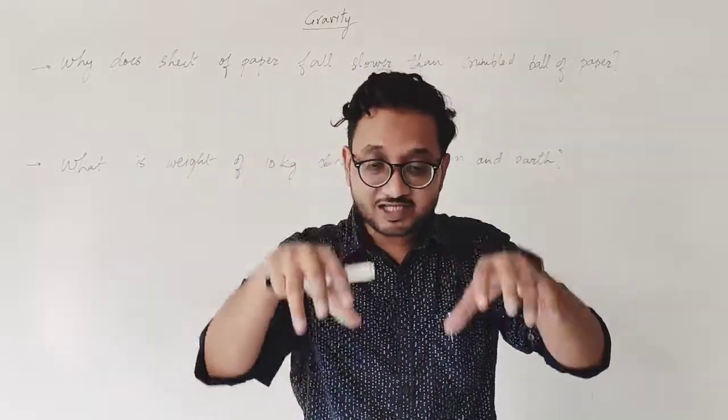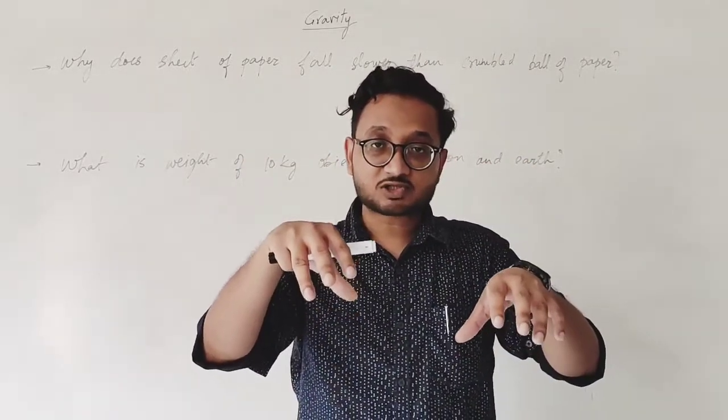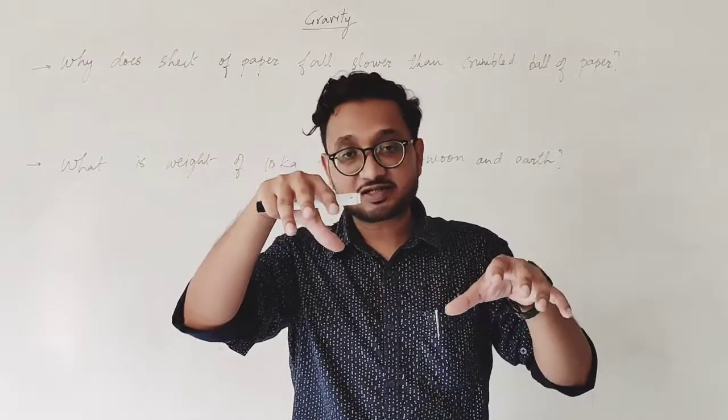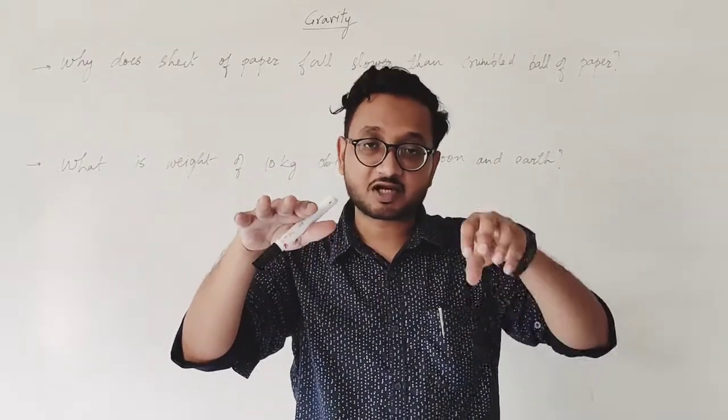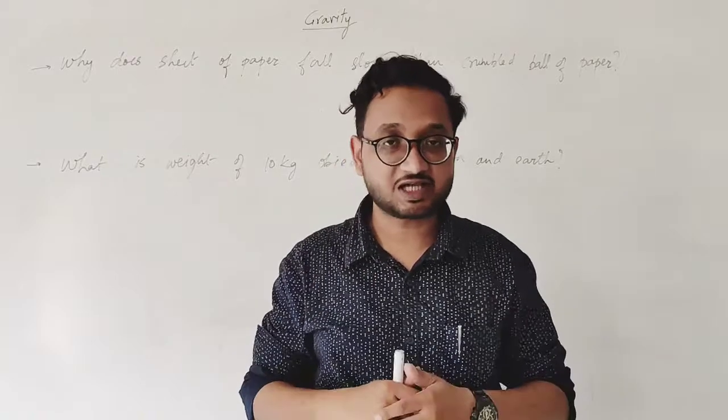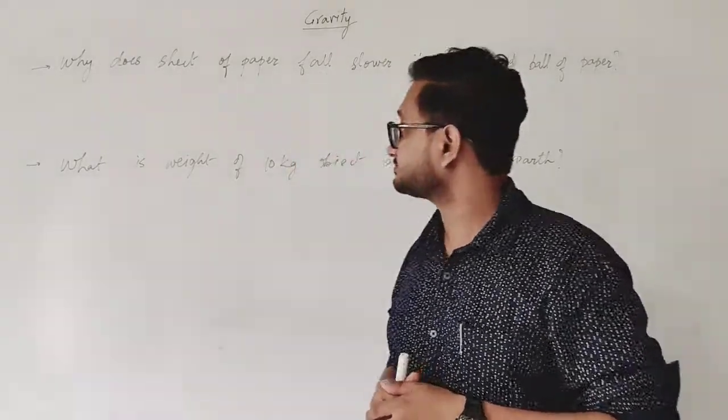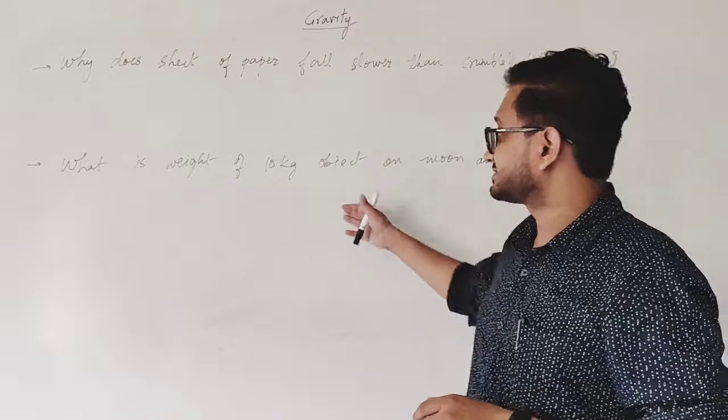Gravitational force is acting equally on both, but the force of fluid acting in the upward direction is more on the simple sheet of paper than on the crumpled ball because of its surface area. Okay? The next one is a numerical.